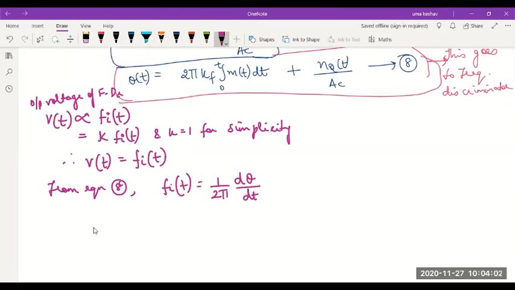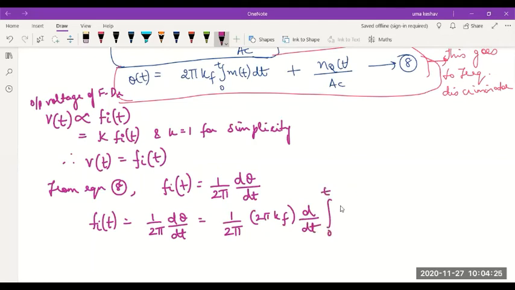So can you tell me what would be the value of Fi from this equation? I have to divide, so let me take 1 by 2 pi d theta by dt. On the RHS, what will happen? 1 by 2 pi into 2 pi kf differential of integral of m of t dt. In the first term, this 2 pi kf is a constant. Now I should differentiate this. I've already divided it by 2 pi. So differentiate this, I'm going to get this. And the second term is 1 by 2 pi AC here.